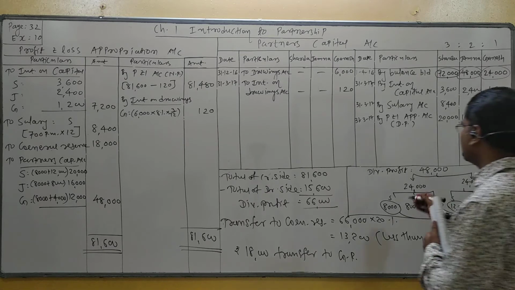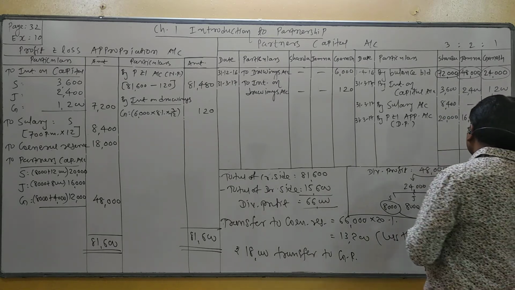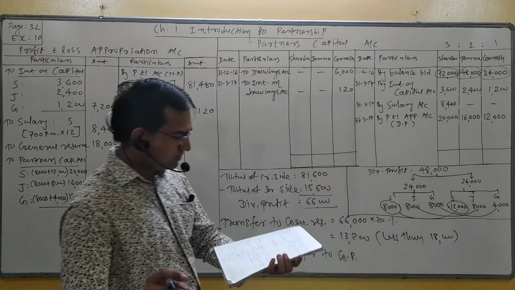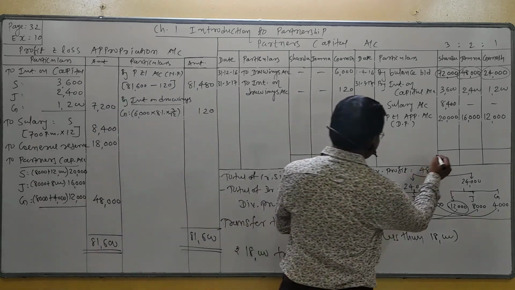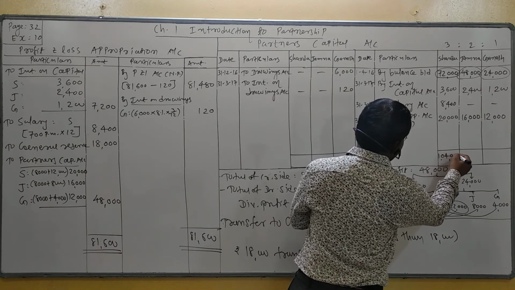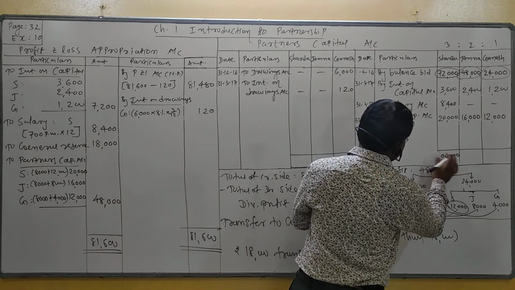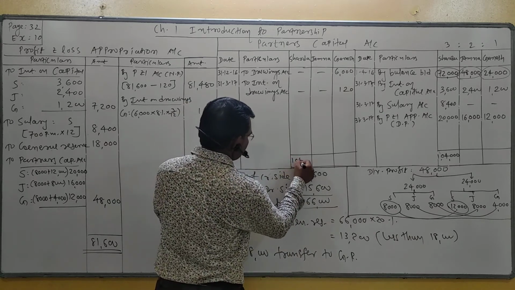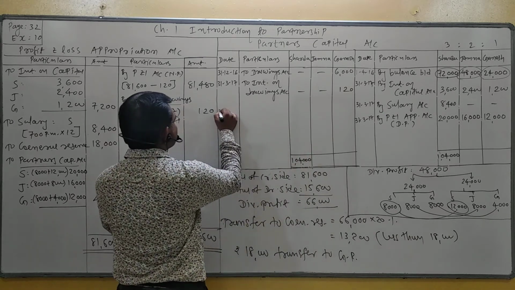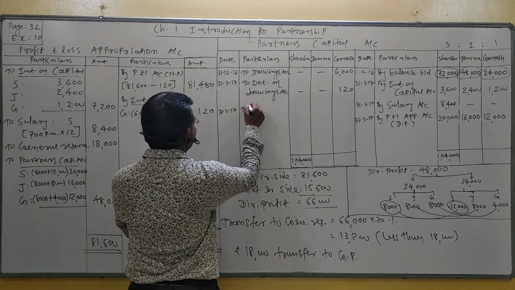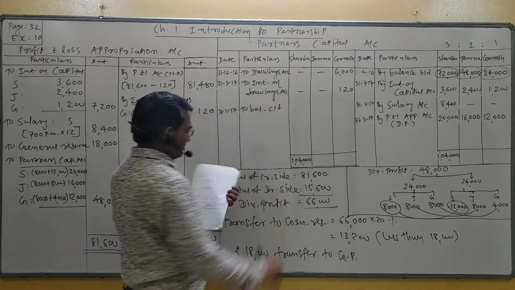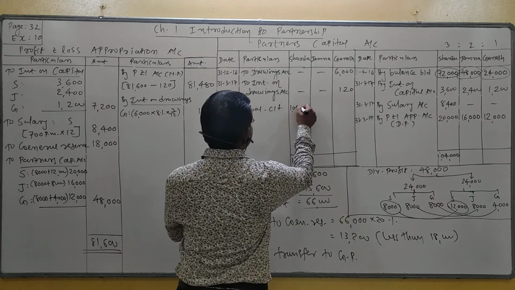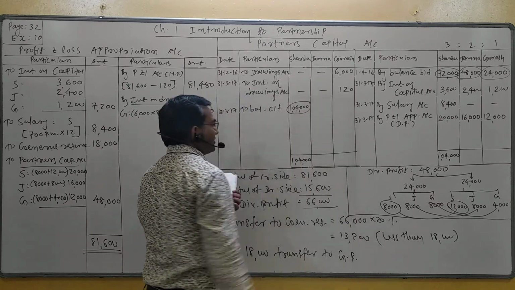Now we can close the partner capital account. Generally the partner capital account shows a credit balance, so the credit side total is higher. First partner total 1,04,000. The closing balance is 1,04,000, the same amount, because there is no entry on the debit side.